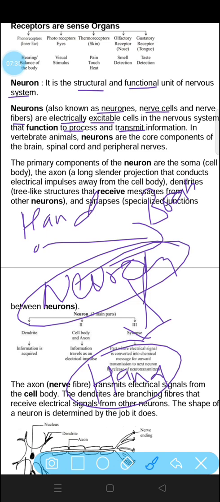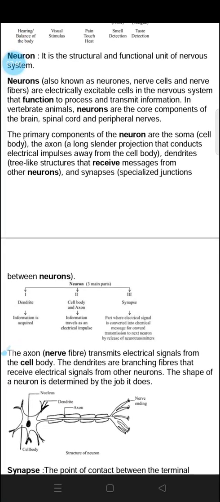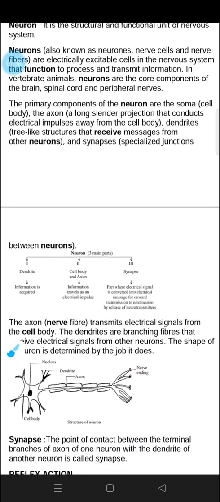In vertebrate animals, neurons are the core component of the brain, spinal cord and peripheral nerves. These are the main components responsible for the transmission of messages. The primary components of neurons are the soma, that is the cell body, and the axon, a cylindrical projection. Here you can see the picture of a neuron.